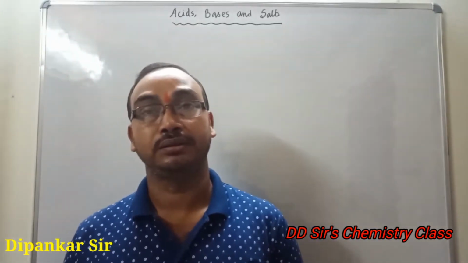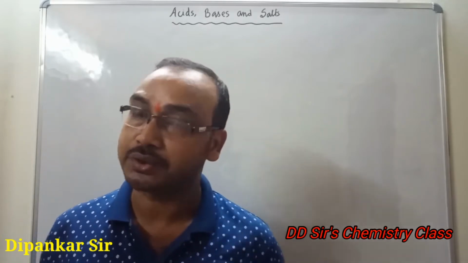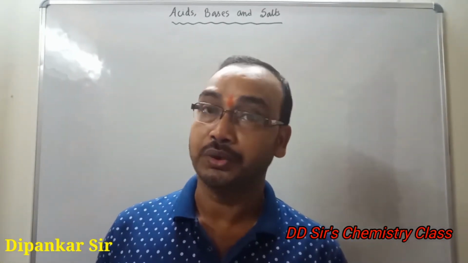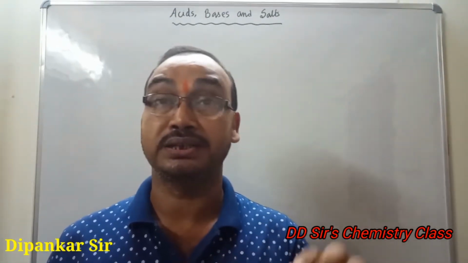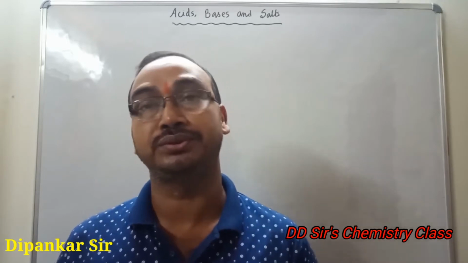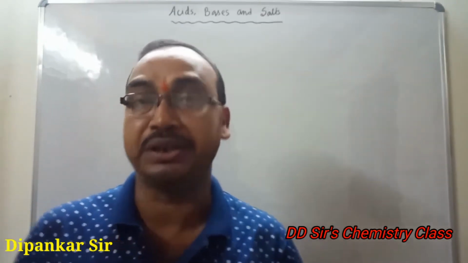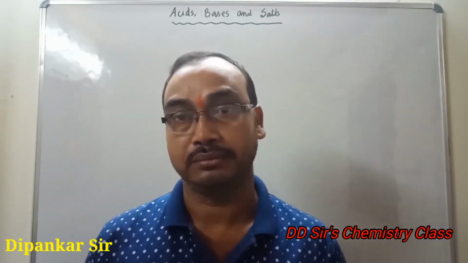Generally, we know that according to Arrhenius concept, the substances which produce OH minus ions, hydroxide ions, in aqueous medium, that is in water medium, are called base.